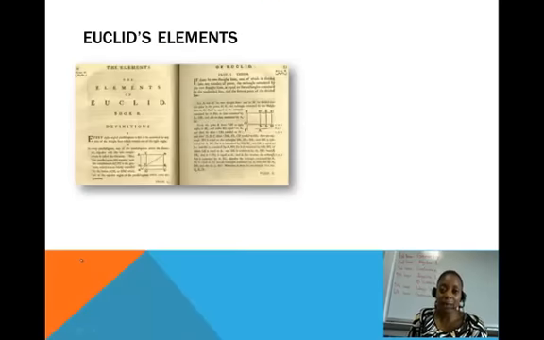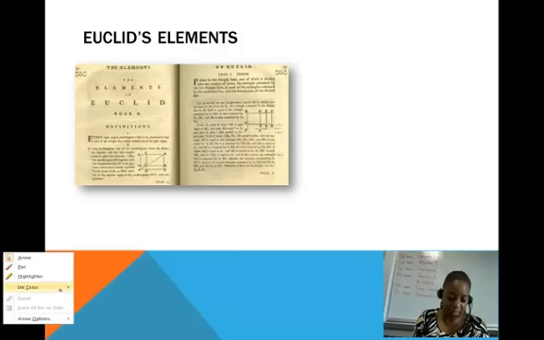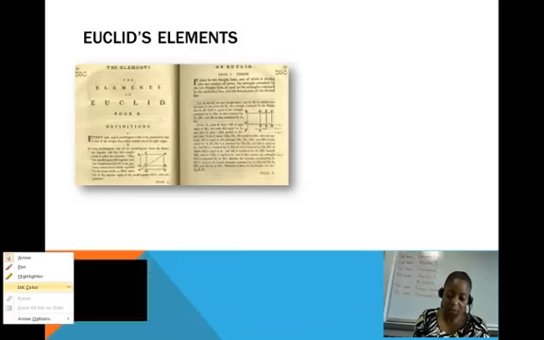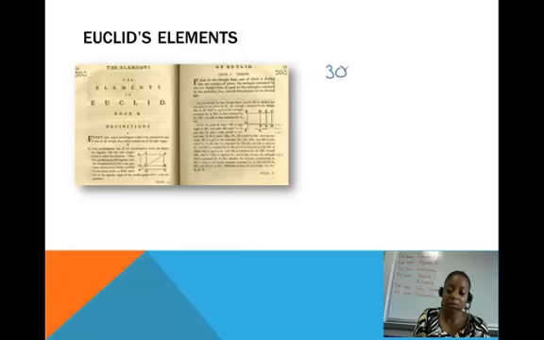Now back in about 300 BC, I believe, there was a mathematician by the name of Euclid who wrote essentially what was the first mathematics textbook using logic and using definitions and terms and a system of thinking, a way of thinking about mathematics and a way of thinking about the world.